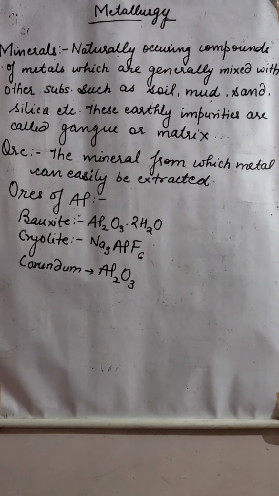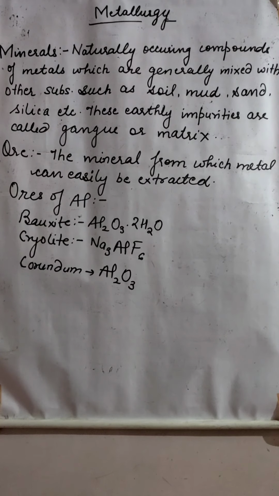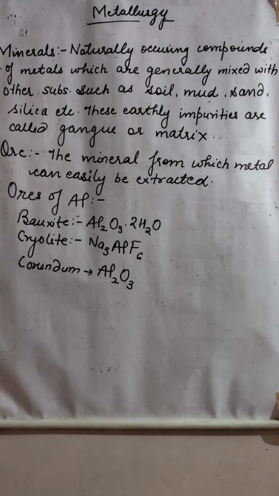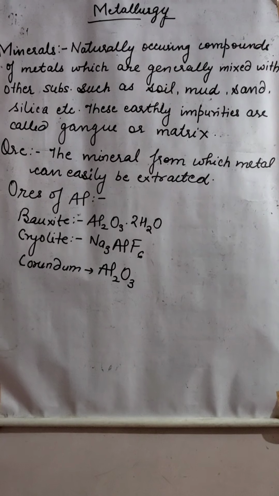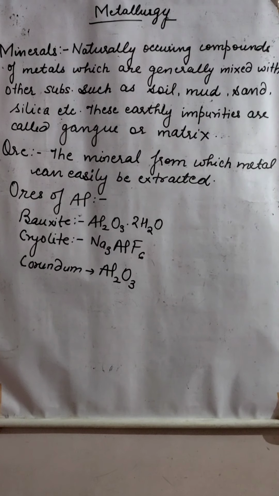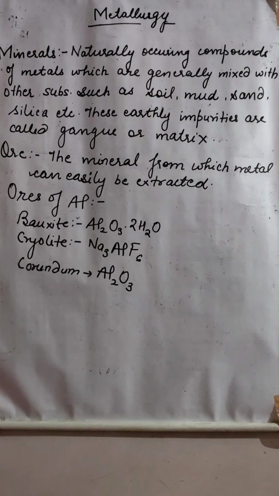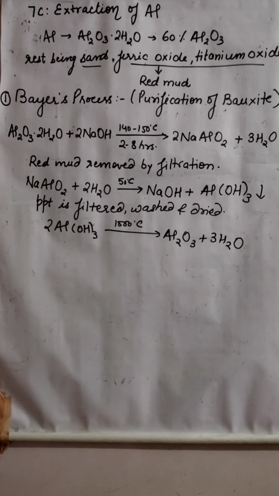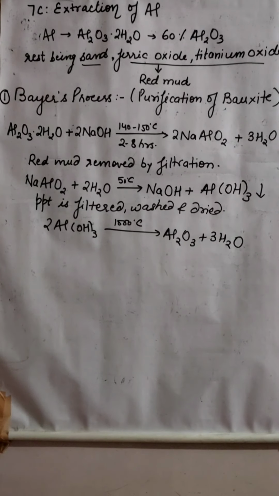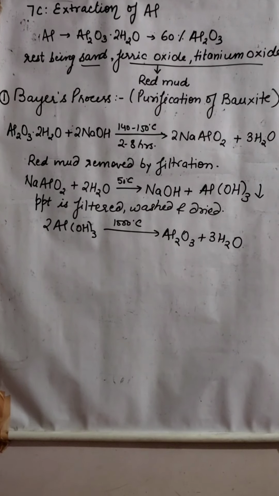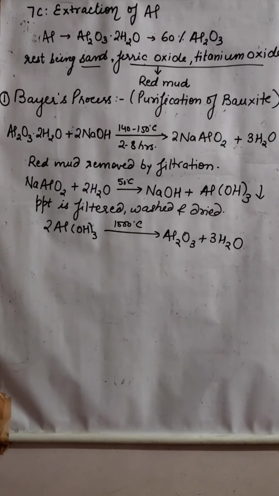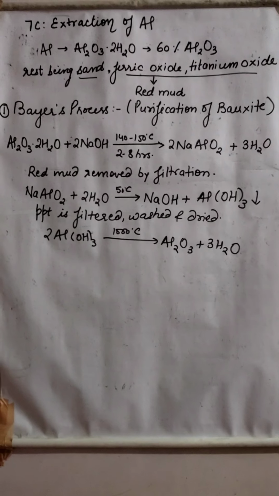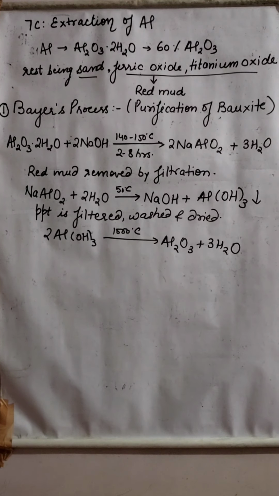Only these three ores you have to learn from this part. From this part you have to learn minerals, ore definition, what are the ores of aluminium, and few metal properties or metal uses, few that you have already learned, right? Now we will directly jump to 7C. Right now, before that we were reading 7A part. 7B part is not in our course for this year.